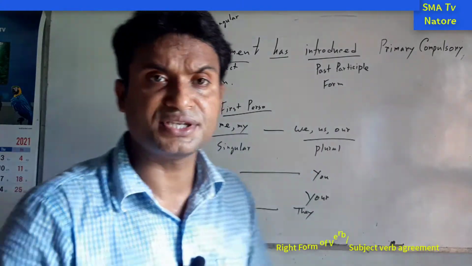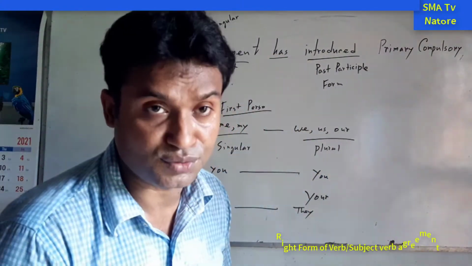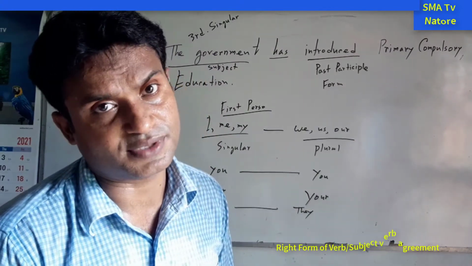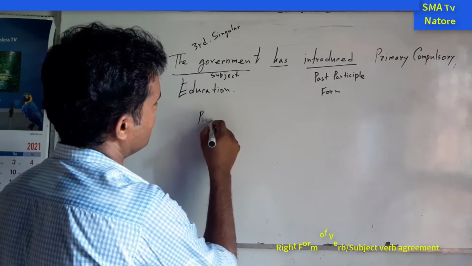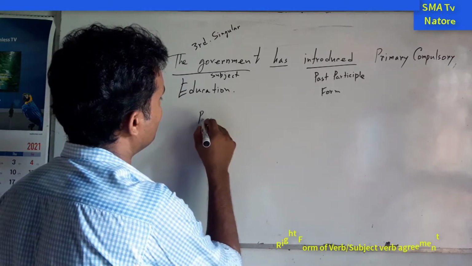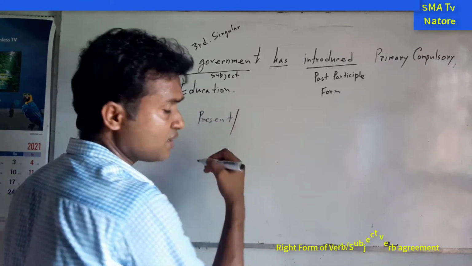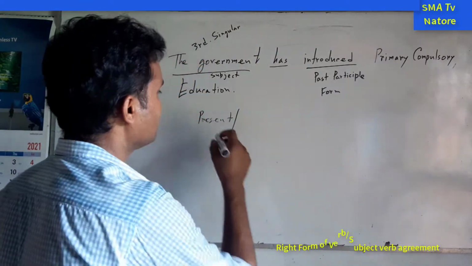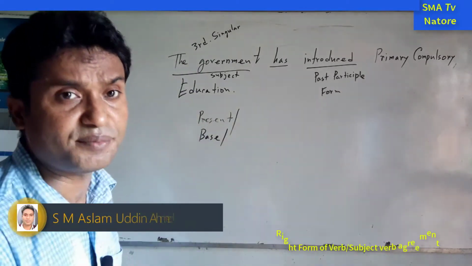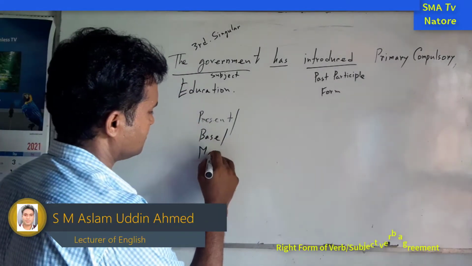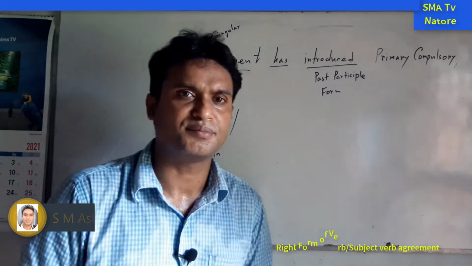So in the present indefinite tense, we are using the present form. So we also have to know what the forms of the verb are. We are also saying another name is base form. Another one is the main form. All are the same name. For example, you have many names.